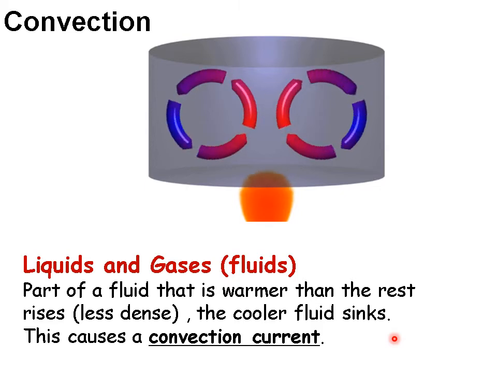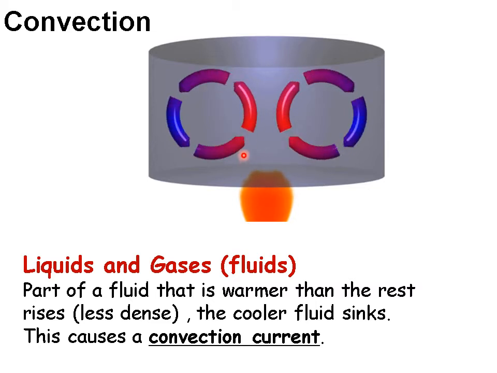So here we're just imagining heating a pan of water on a stove, or using a Bunsen burner to heat a beaker of water. Where the heat is being applied, it's going to transfer the energy first of all by conduction through the solid material, but then to the fluid in there. So in this case it's water, and the bit of water that's closest to the heat source will gain energy. It will increase particle motion, i.e.